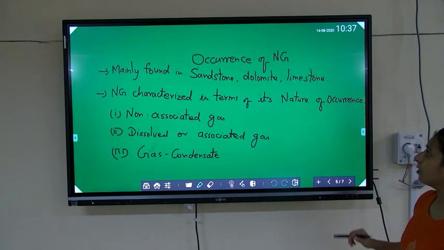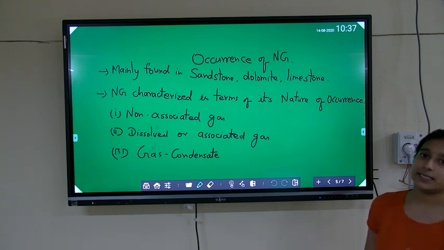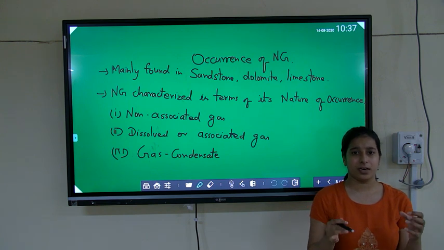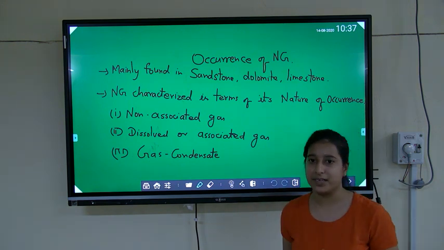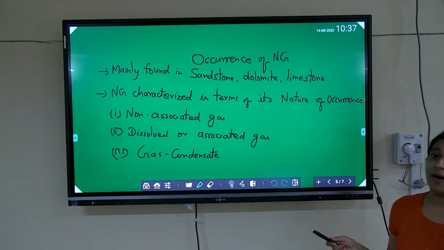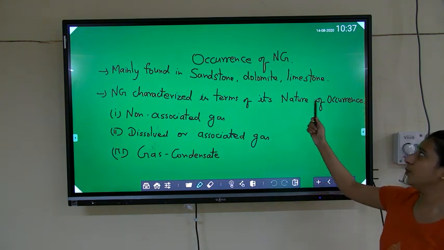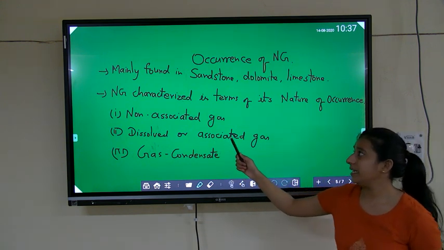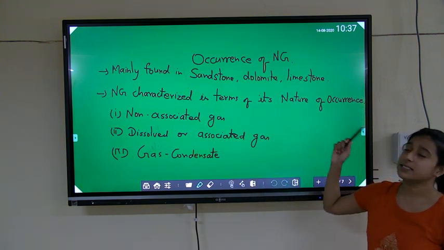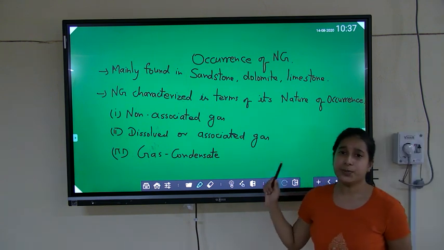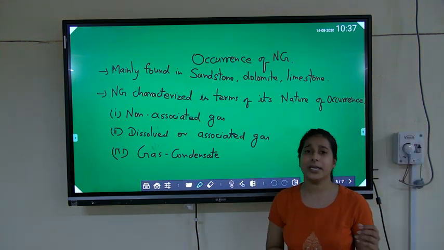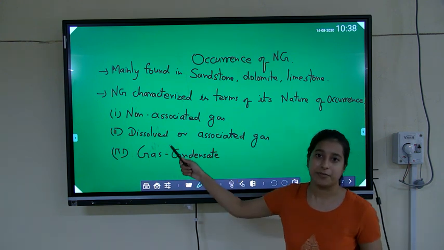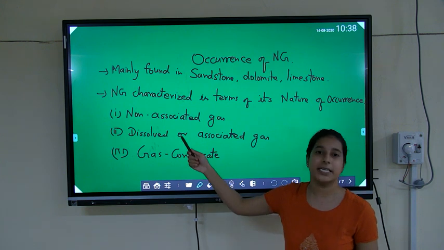Next is the occurrence of natural gas. Meaning where we can find natural gas, or in which form we can find it. It is mainly found in the reservoirs of sandstone, dolomite and limestone. Natural gas is basically characterized in terms of its nature of occurrence, meaning where we can find natural gas. There are three types, or three sources.